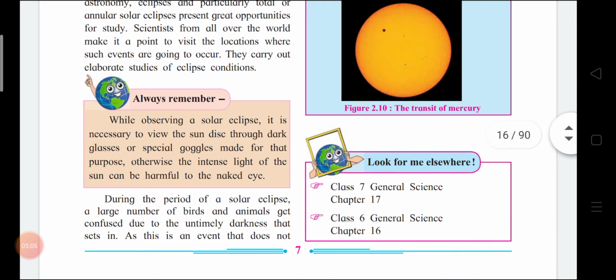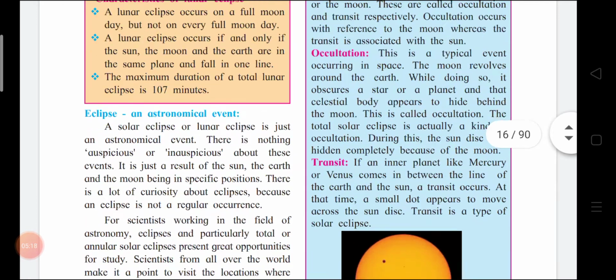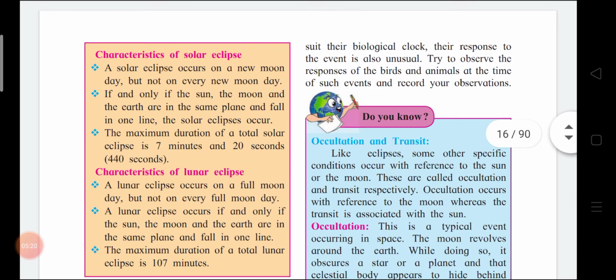Next, during the period of solar eclipse, a large number of birds and animals also get confused due to the untimely darkness that sets in. This is an event that does not suit their biological clock. See, all birds and animals don't have their own clock, right?